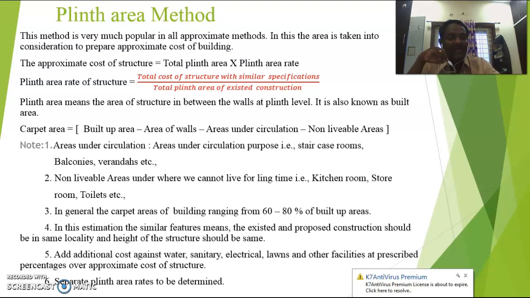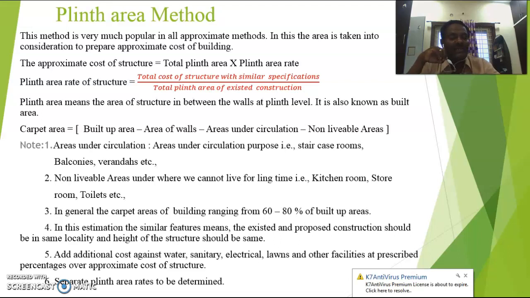Next one, area under circulation. That means areas used for circulation purposes, such as staircase rooms. Next are the balconies and verandas. These you can only utilize for passage from one room to another room. That's it. Number two, non-livable areas, where you cannot live for a long time. Suppose you have a kitchen room; we use the kitchen only at the time of cooking. Next, the storeroom. Whenever you want something from the storeroom, you take the material you require and shut the room. Next, toilets. These are rooms you use only for the required purpose. Afterwards you do not stay in those rooms.